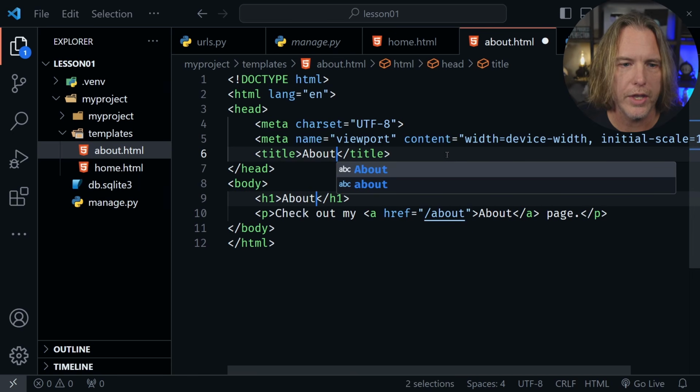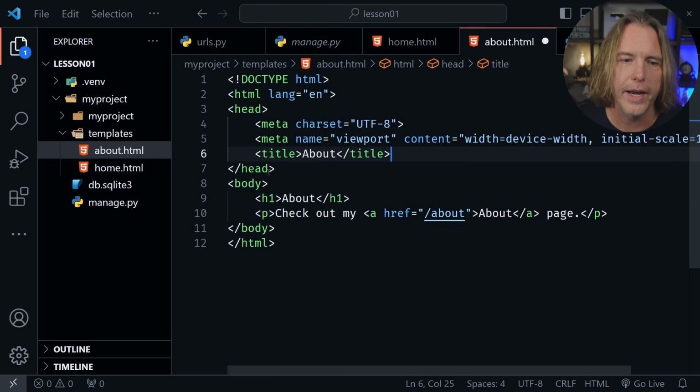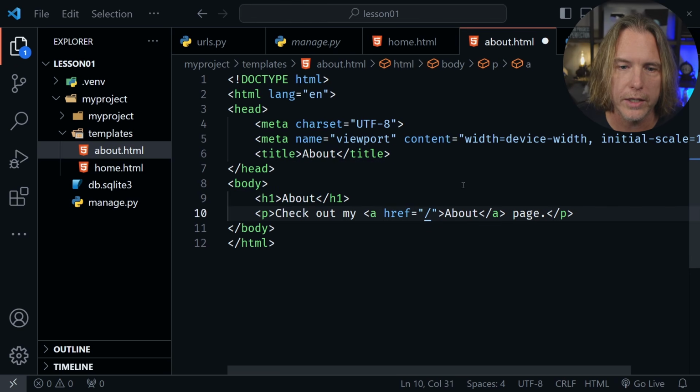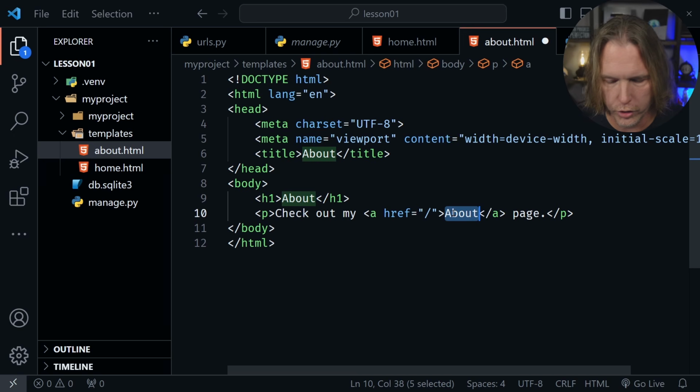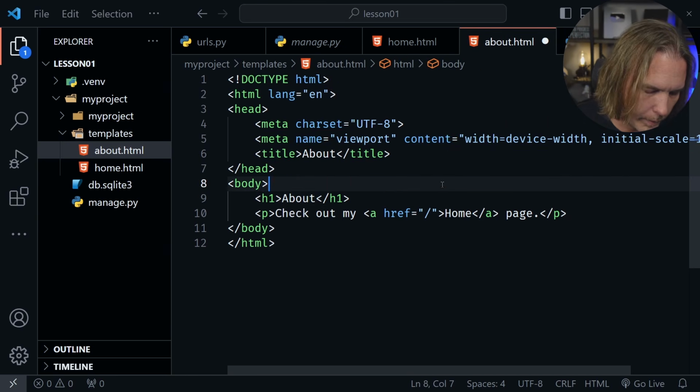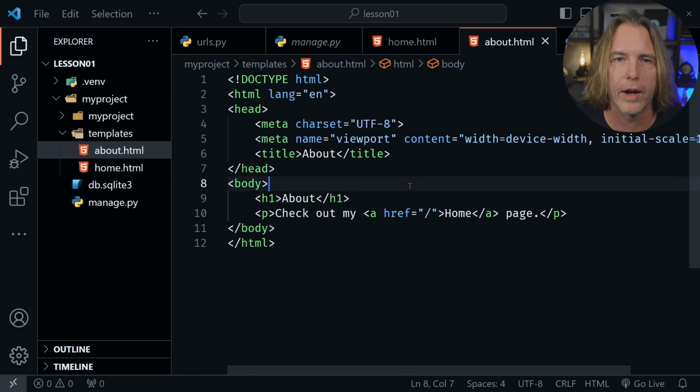I'm going to change that word to about. Now in the link here in our anchor tag, the word about needs to be deleted because we're just going to go to the slash, which is our root or home page, if you will. Then we'll change the word about to home, so it says check out my home page. Control S to save that file, and we're finished with the HTML files.